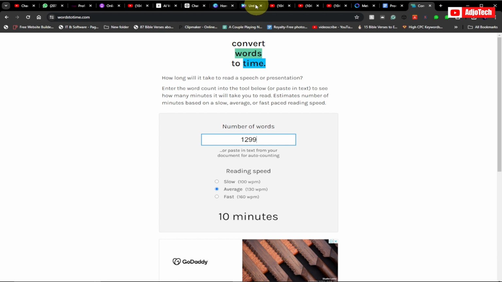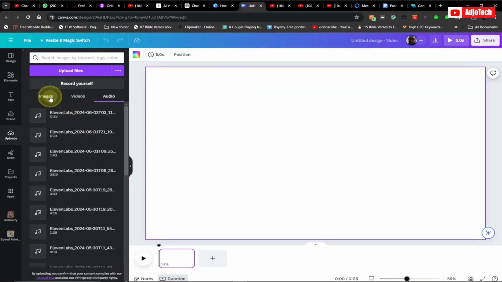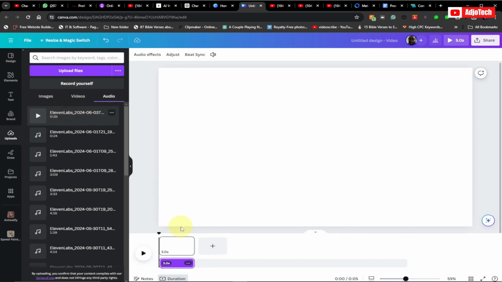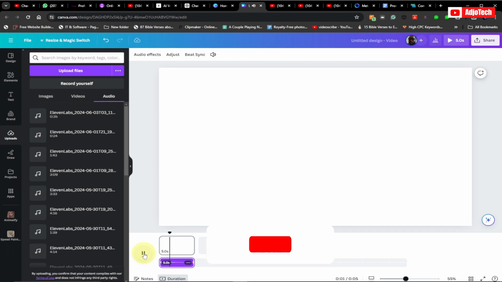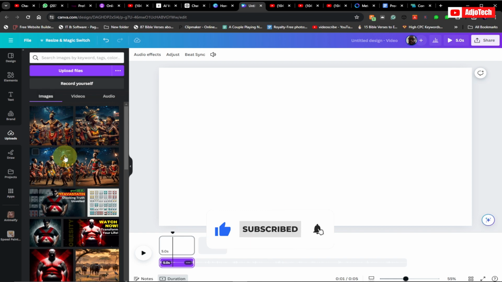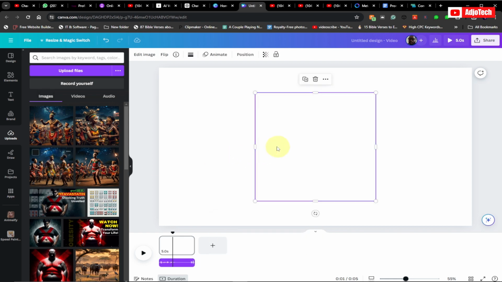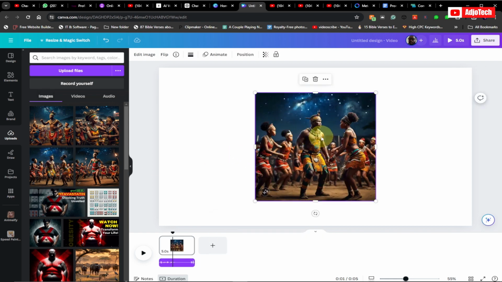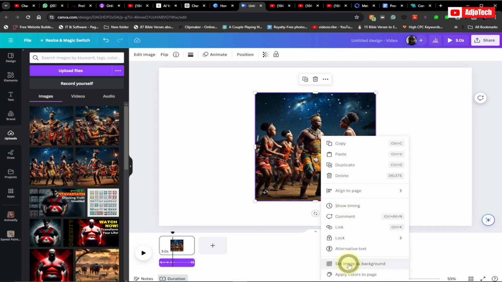So now that we have our audio and our images, I'm going to go ahead and add my audio. So my audio is added to the timeline. Now I can play this. So it's saying Beneath the Zulu Star. So I can start adding my images based on that. You can see these images have some stars in there. So all you have to do is right click and set this as background.